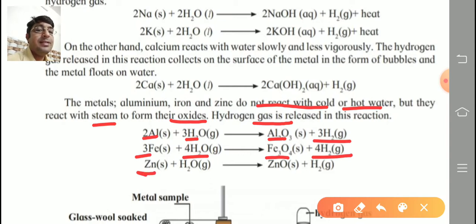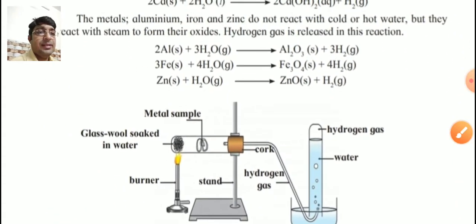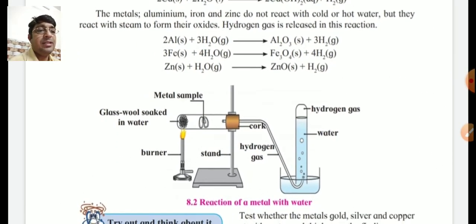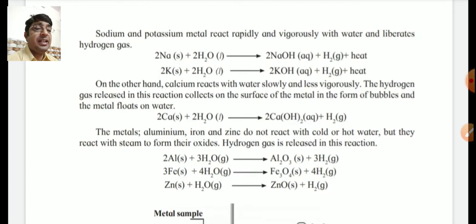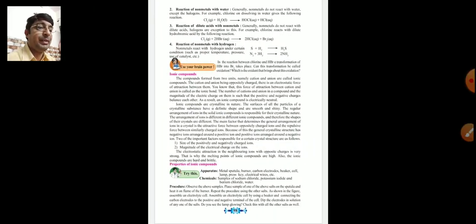Zinc reacts with water to form zinc oxide and hydrogen gas. A diagram is also given. These metals react with steam only. So we write the answers of these reactions not like this, but in those two ways. See on the paper.